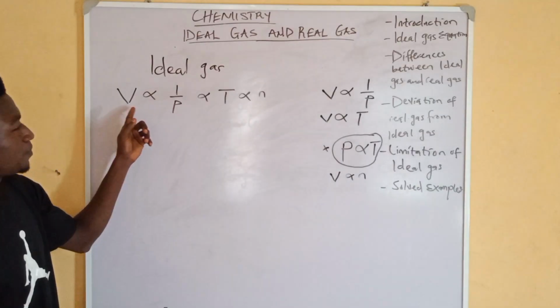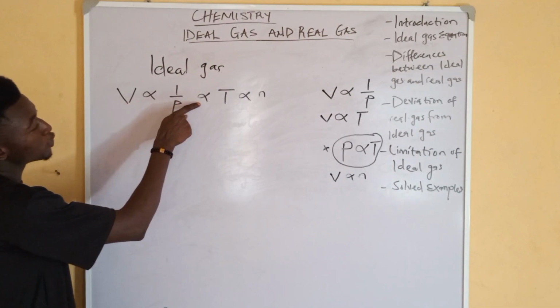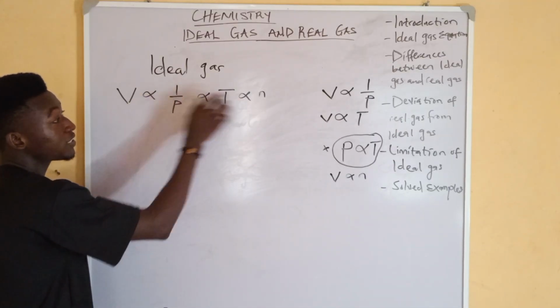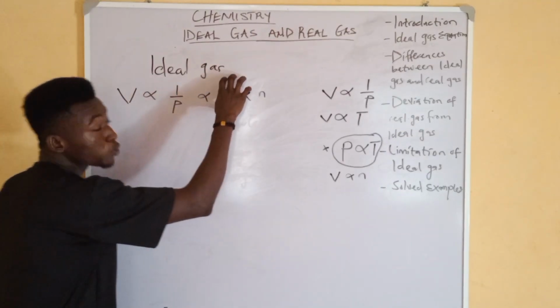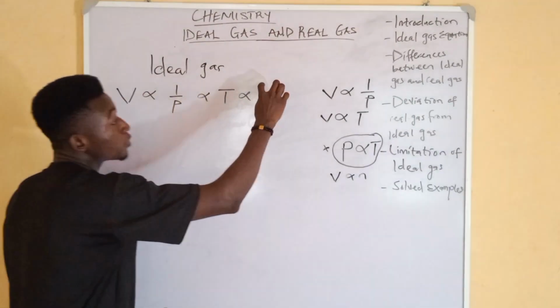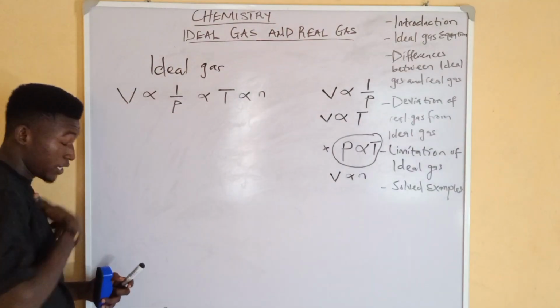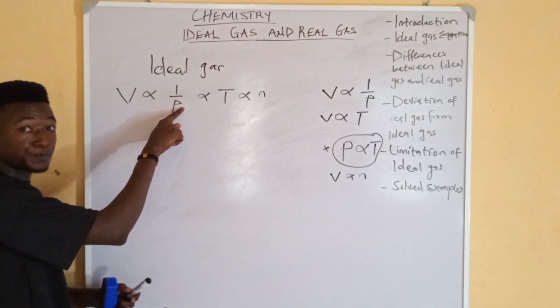Now, if you notice, there is a proportionality sign at each of these. V is inversely proportional to P, V is directly proportional to T, and V is directly proportional to N. But mind you, whenever you say inversely, you are putting 1 over the parameter.